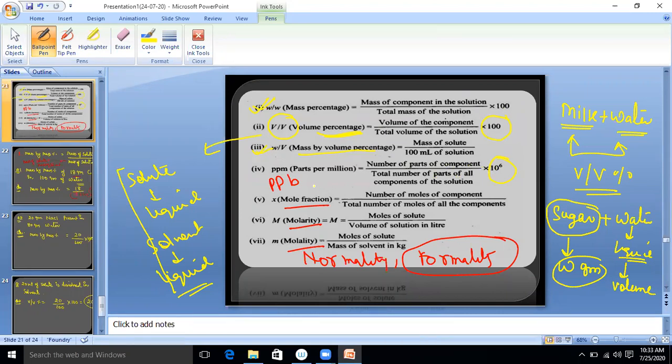Clear? Now ppb. Percentage means 100, ppm means 10 to the power 6, so for ppb, billion means 10 to the power 9. So ppb is number of parts of component upon total number of parts of all components of the solution, multiply by 10 to the power 9. Again I'm repeating: mass by mass percentage, volume by volume percentage, mass by volume percentage, ppm multiply by 10 to the power 6, ppb multiply by 10 to the power 9. This is the simple difference. Clear?